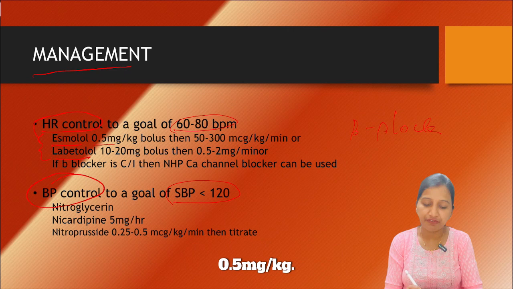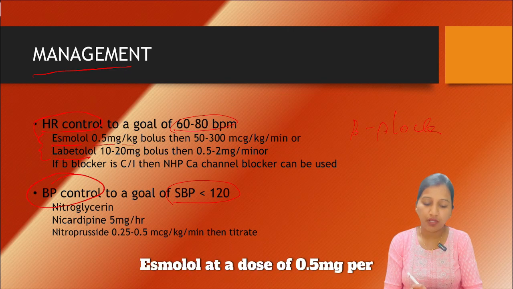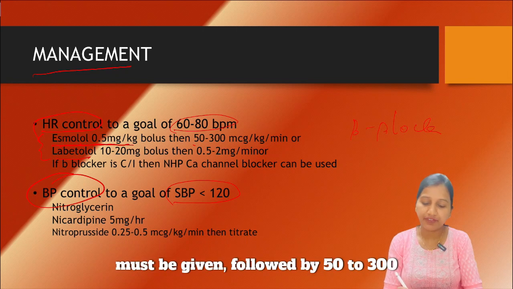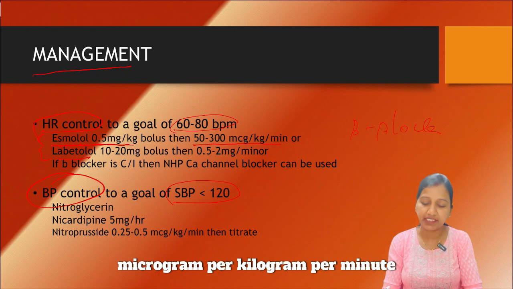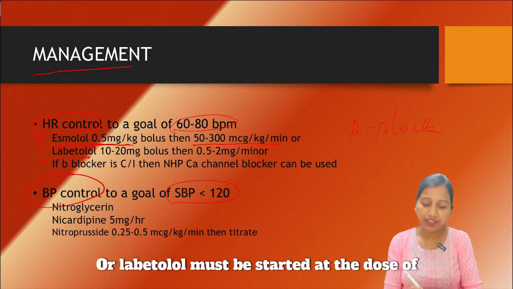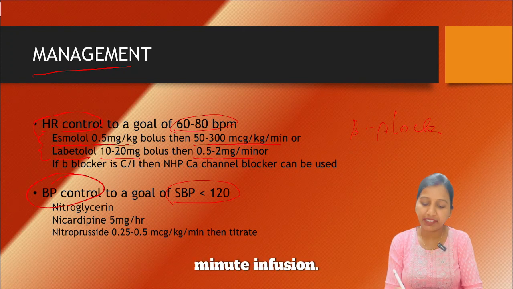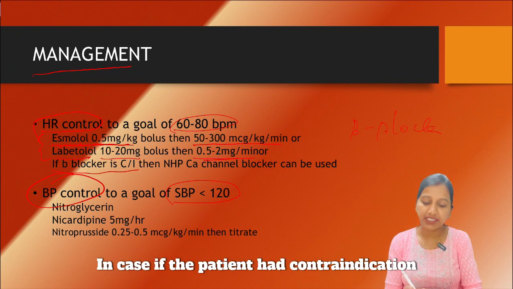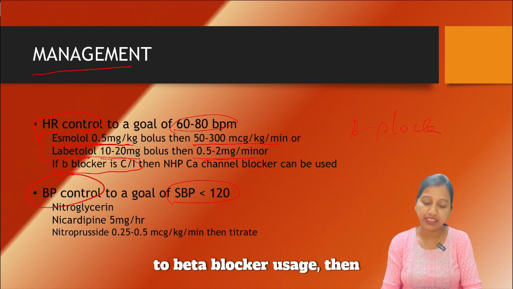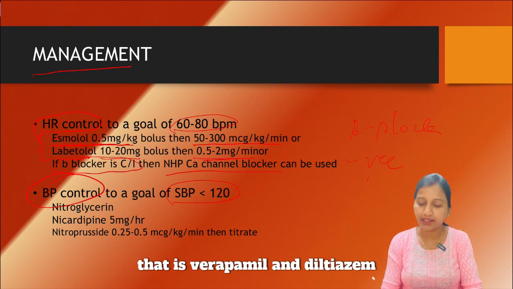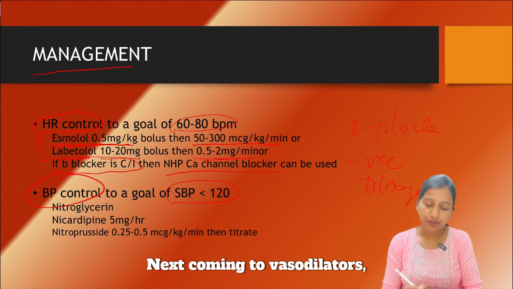Esmolol at a dose of 0.5 mg per kg bolus must be given, followed by 50 to 300 microgram per kg per minute infusion, or labetalol must be started at a dose of 10 to 20 milligram bolus and then 0.5 to 2 milligram per minute infusion. In case the patient had a contraindication to beta blocker usage, then non-dihydropyridine calcium channel blockers must be used, that is verapamil and diltiazem.